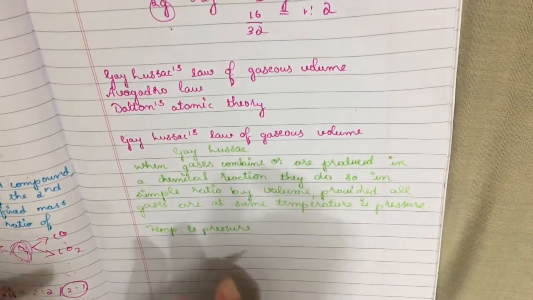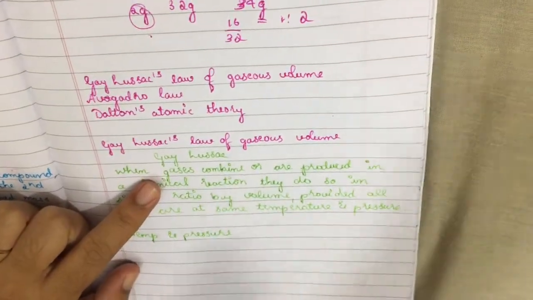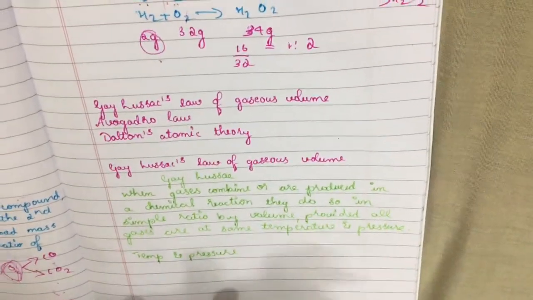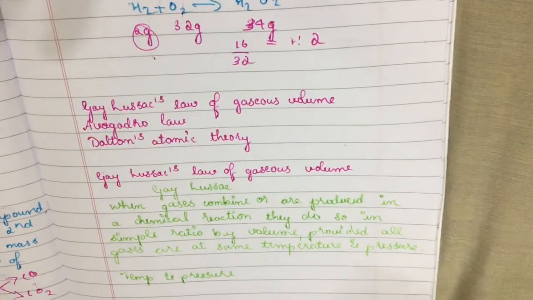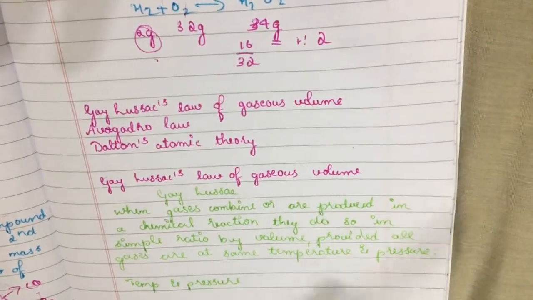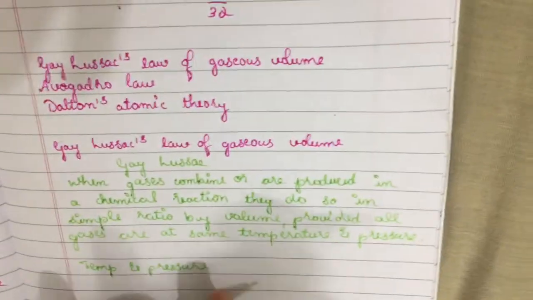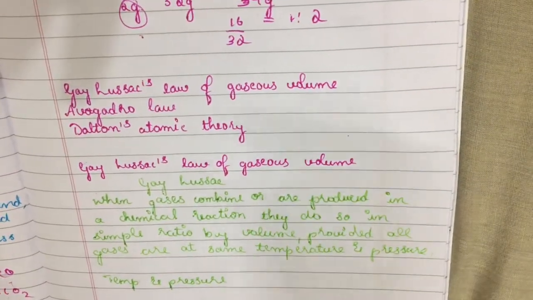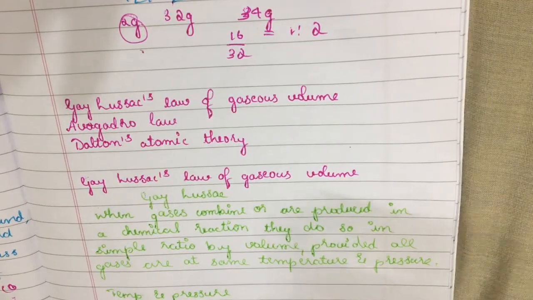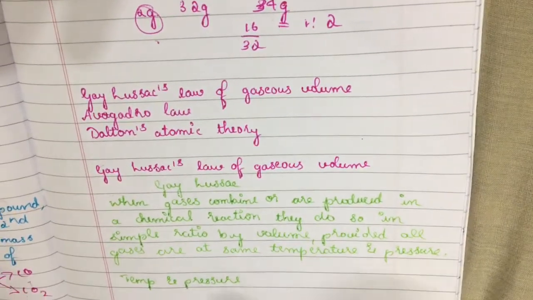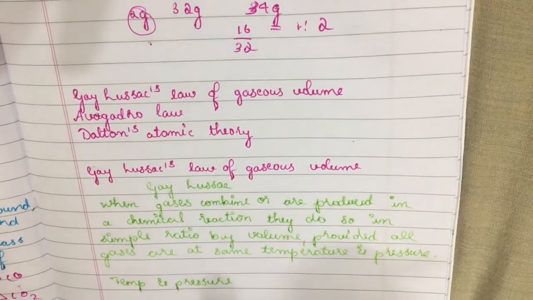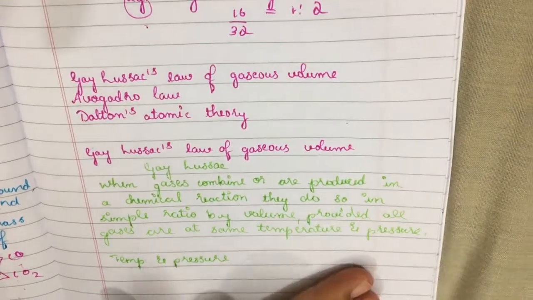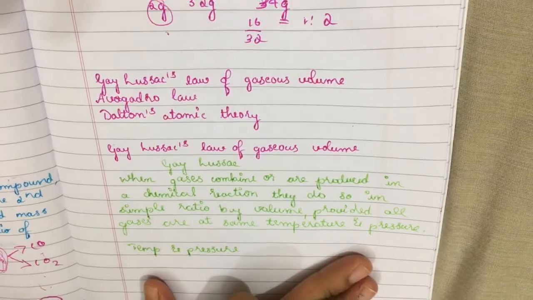This law states that when gases combine, that is, when the reactants react to form products or are produced in a chemical reaction, they combine in a simple ratio by volume. Their volumes will be in a simple ratio, provided the gases are at the same temperature and pressure. This can be explained by taking an example.